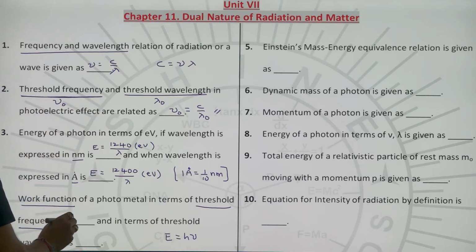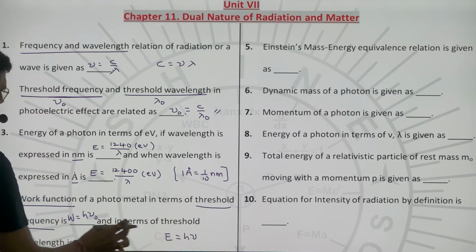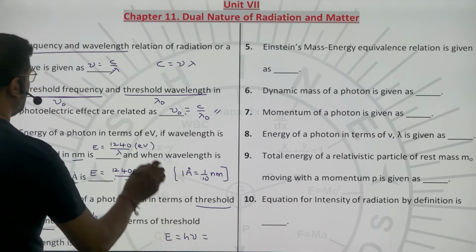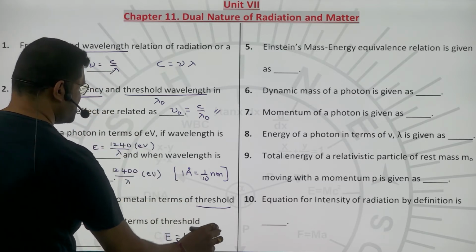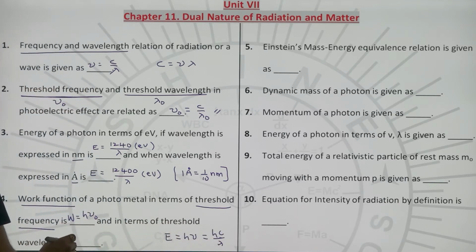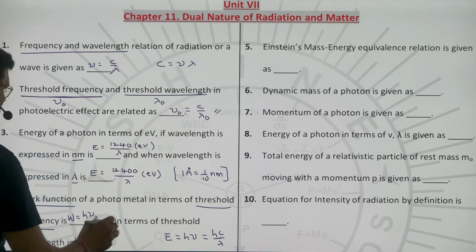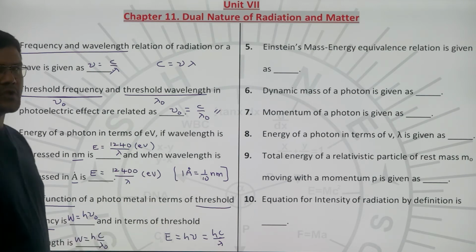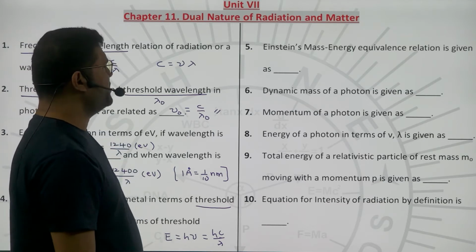So I write work function is equal to h nu naught. Similarly, I can also write h nu, but nu is c by lambda, so hc by lambda is another equation for energy. Expressing in terms of threshold wavelength, replacing nu naught with c by lambda naught, the work function is hc by lambda naught.